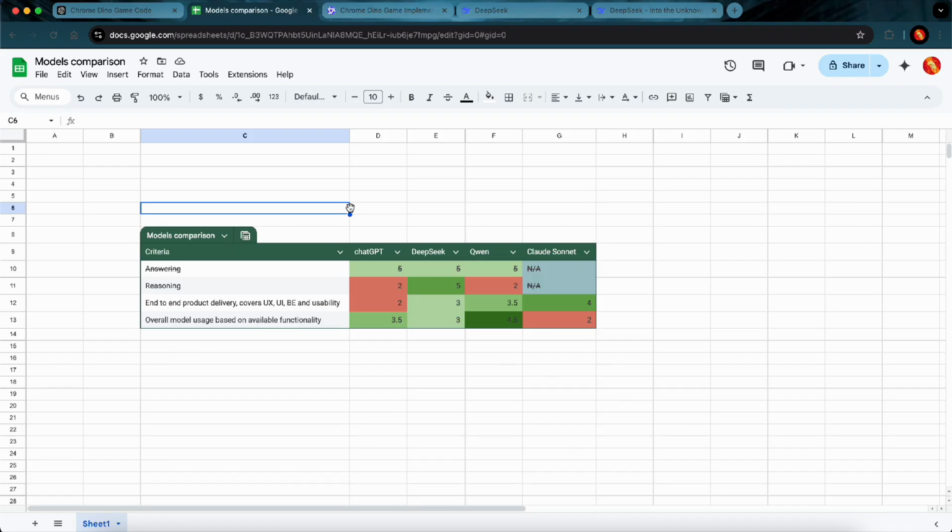Next, we have Qwen. Short answer, it's good. I really like the overall accuracy of the code generation. There was a quick built-in preview and added benefits for being able to generate images and videos. ChatGPT can also do images but not videos yet. So I would rate the Qwen model a little bit higher than ChatGPT.